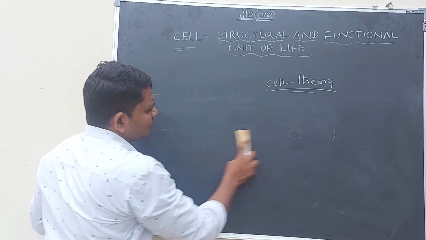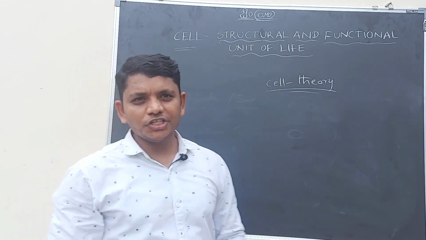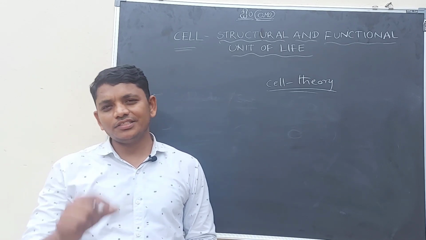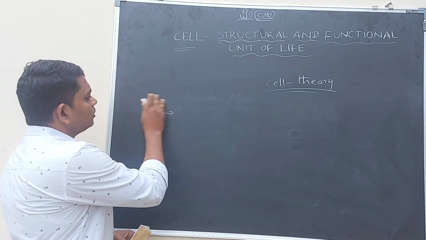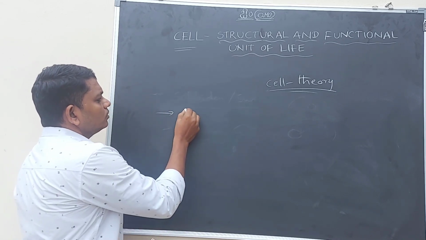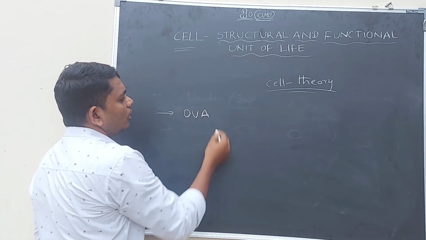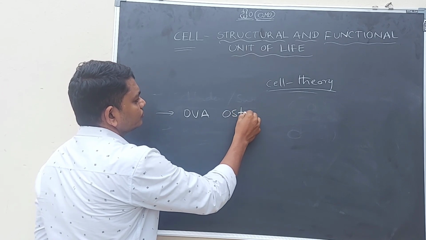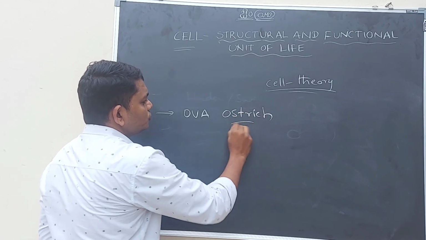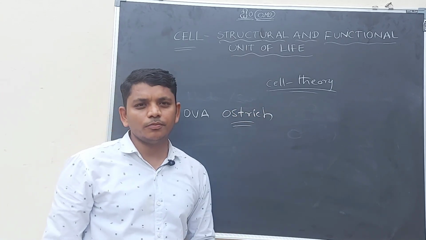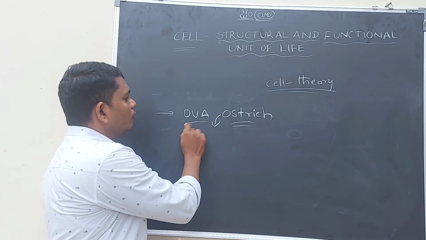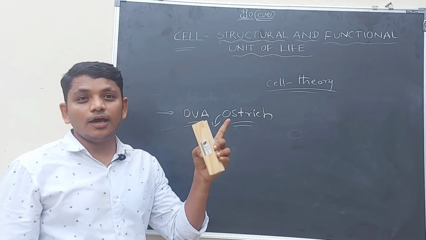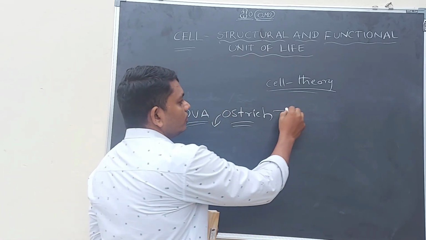Let us discuss what is the largest cell in the world, what is the smallest cell in the world. The largest cell in the world is the ovum of the ostrich. Ostrich is a bird, the largest bird, the biggest bird. The egg of the ostrich, or ovum of the ostrich, is the largest cell in the world.